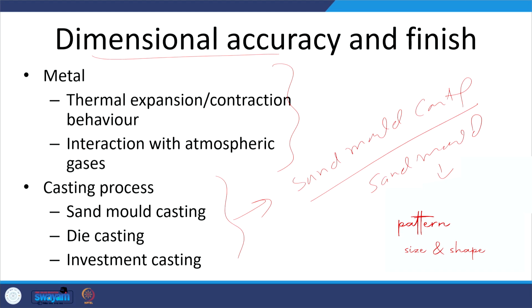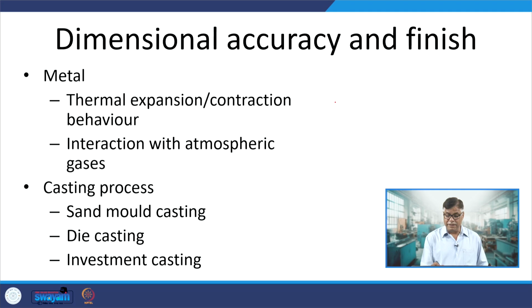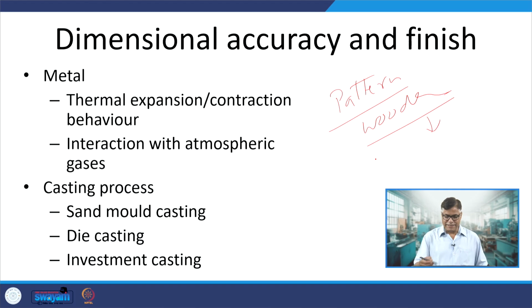If the pattern changes size and shape due to the multiple factors associated with it, then the pattern will result in a mold which is not of the desired size and shape, and that mold in turn will result in a casting which is also not of the desired size and shape. So the dimensional accuracy of the product made by sand mold casting will depend heavily on the kind of pattern, especially in the case of wooden patterns, which have a greater tendency to change in size and shape.